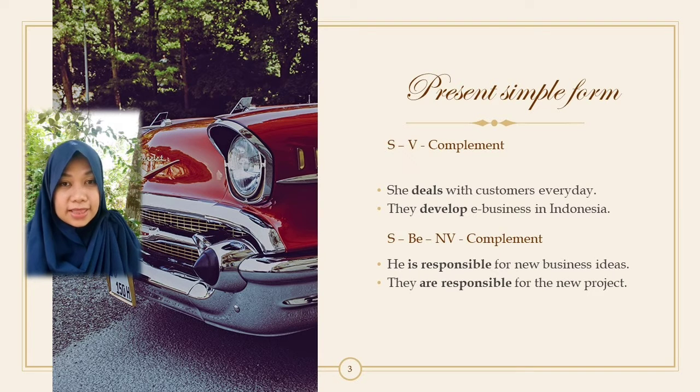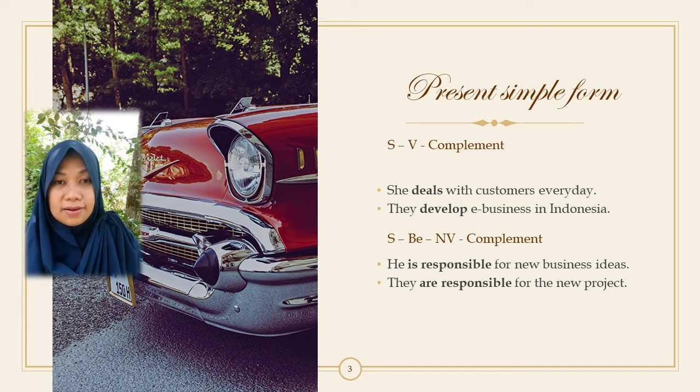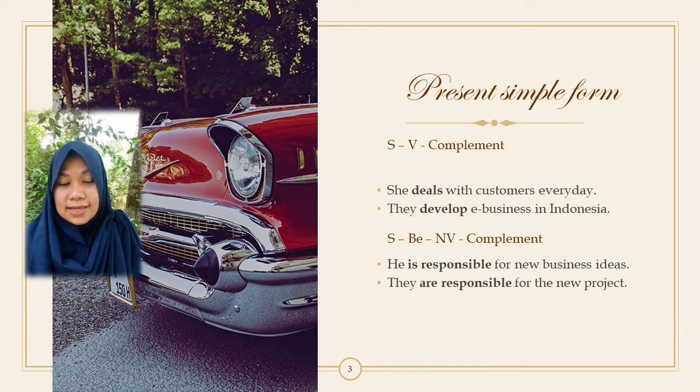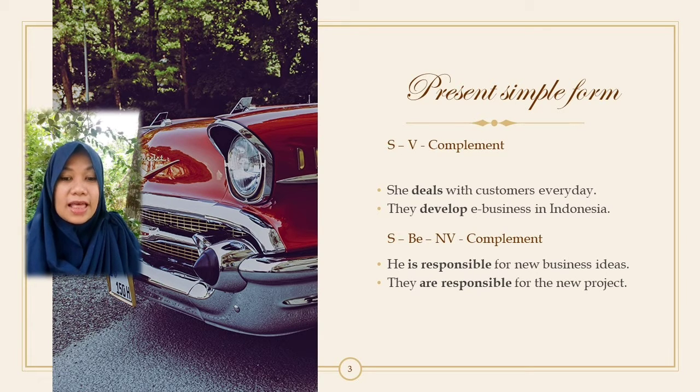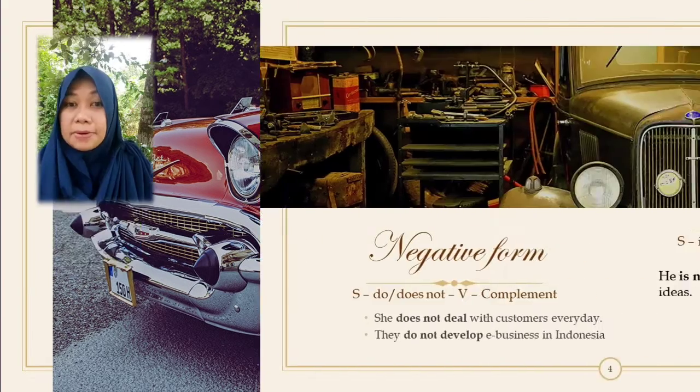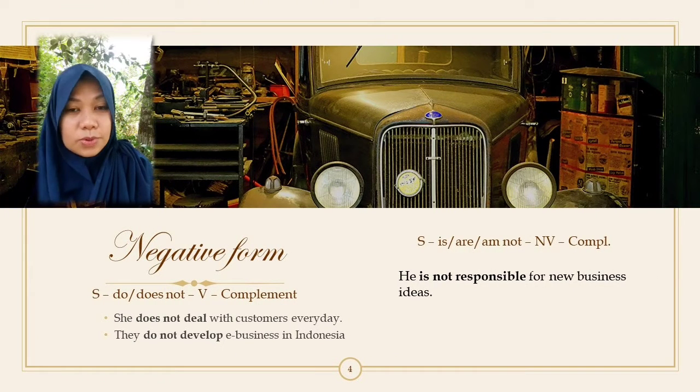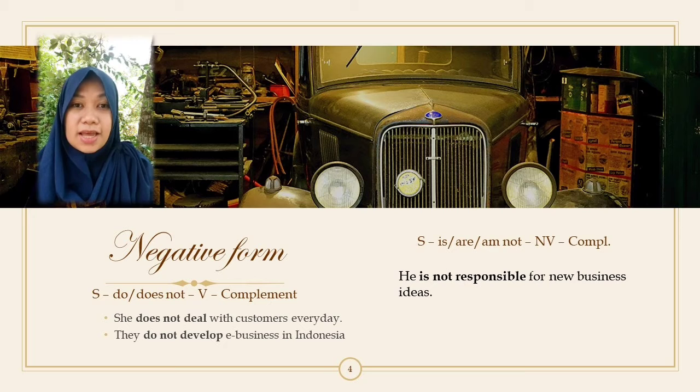When you have the subject they, we, and you, then yes, the be is are. For example, they are responsible for new project. And of course, if you have the subject I, the be will be am. Then the sentence will be I am responsible for the new project. That's for the positive sentence. How about negative? Yes, for the negative is also quite easy. You just need to put not after the auxiliary verb or after the be.